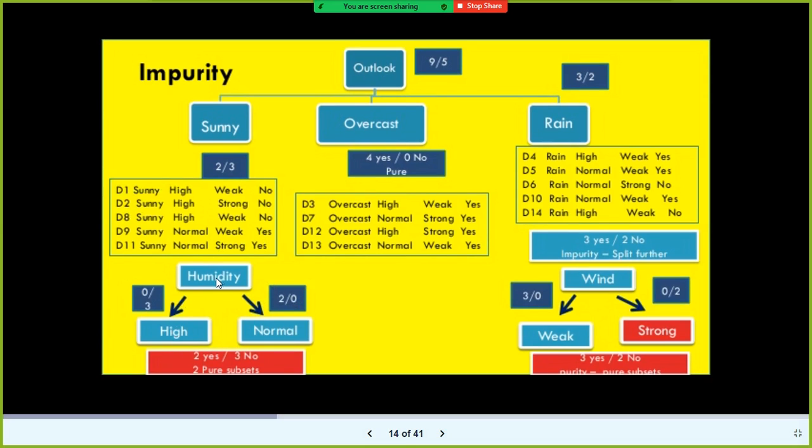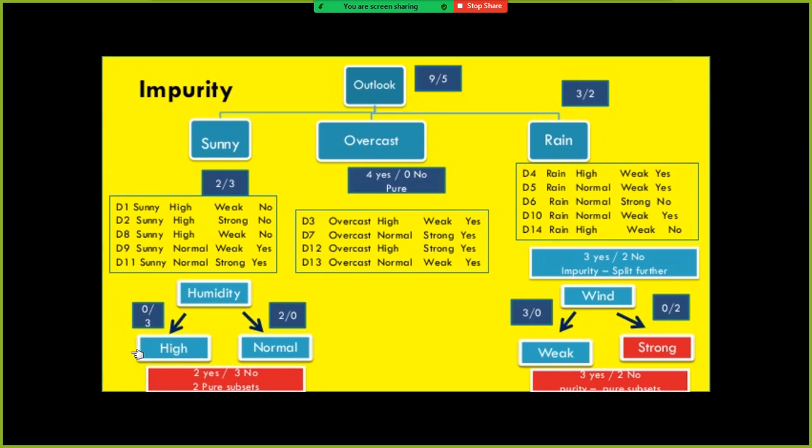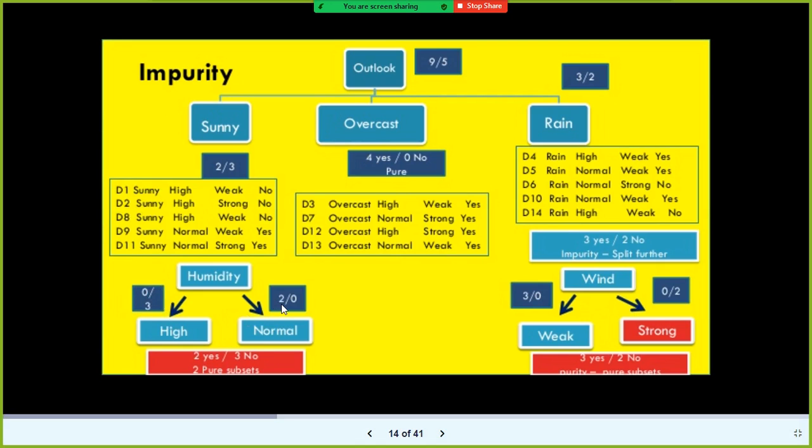So we have 2 pure subsets. Do you think this node requires a further split? No, because one category is 0 and the other is 3, and here the first category is 2 and the second is 0. Hence it doesn't require any further split.